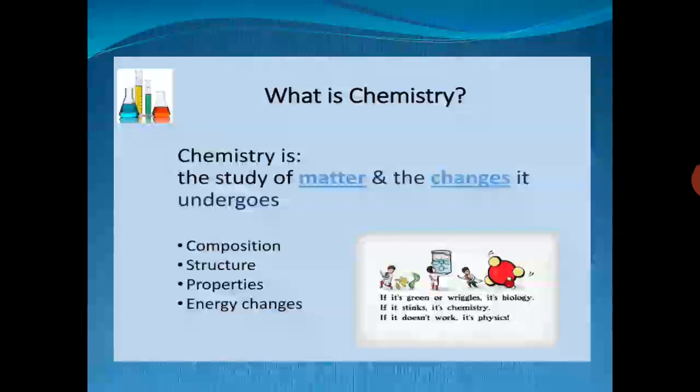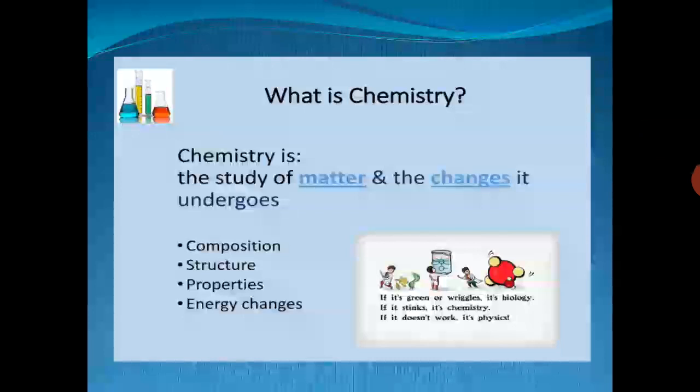What are properties? Properties are of two types, physical and chemical. Physical properties include color, odor, melting point, boiling point, freezing point, density, while chemical properties contain how a substance reacts with other elements or other compounds. Structure tells us the arrangement of atoms in a molecule or a compound, and there are two types of changes, chemical change and physical change.